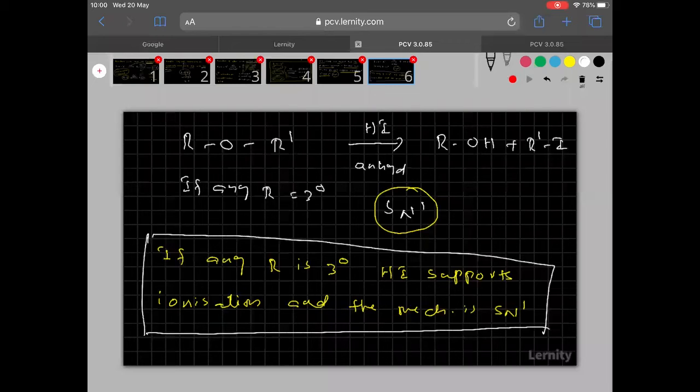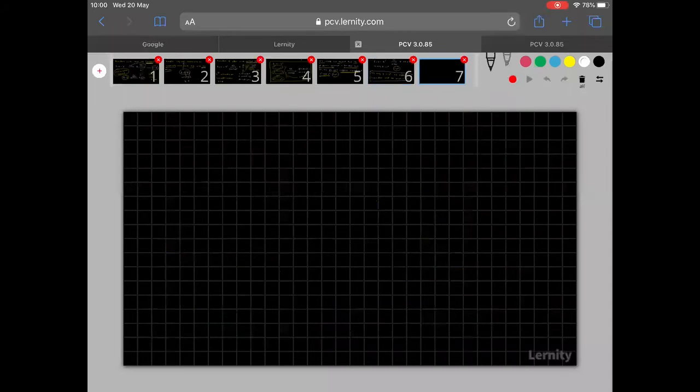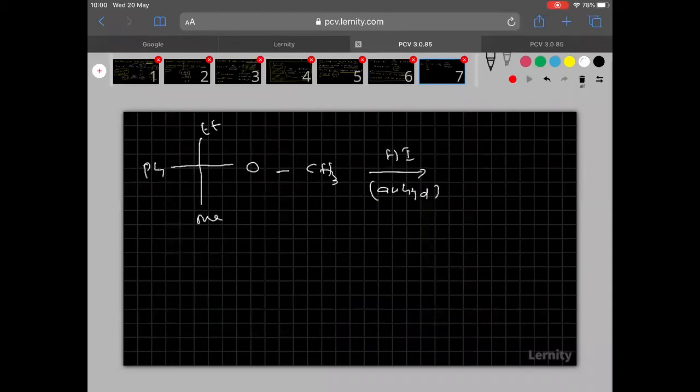Completed. Now we are going to take one example here. So see clearly here. Let me take the phenyl, whereas here ethyl and here methyl, then here CH3. So this is reacting with anhydrous HI. So write the product here. I will wait for some time.